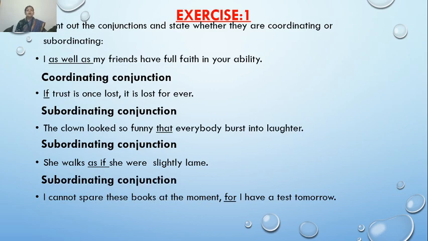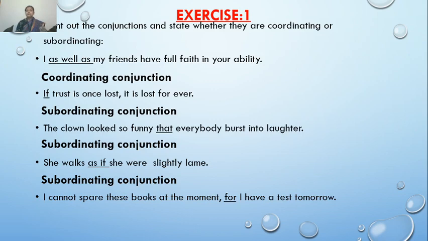Okay, now the next sentence is: I can't spare these books at the moment, for I have a test tomorrow. Just look at the meaning of the clauses, children, if they are complete in their meaning. So, those are independent clauses.